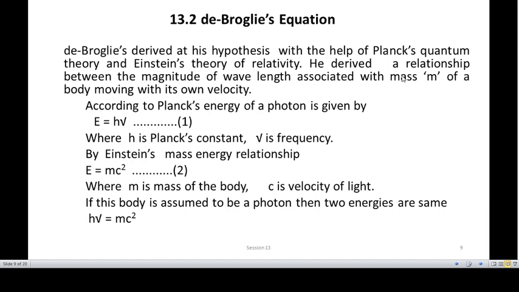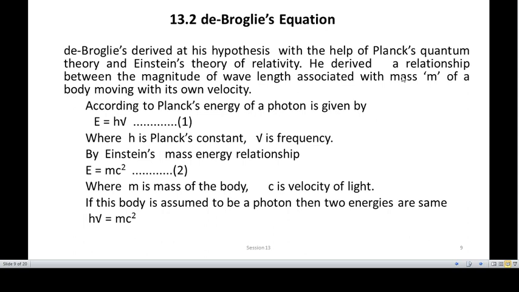Let us have a particle like an electron whose mass is m. According to Planck's energy equation, E is equal to h nu, where h is Planck's constant and nu is the frequency.